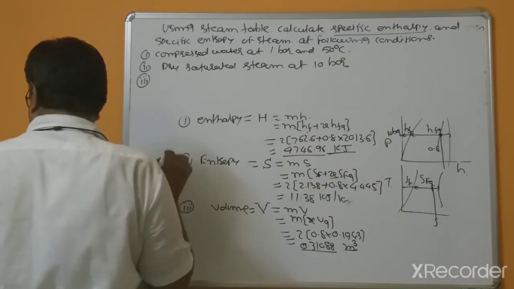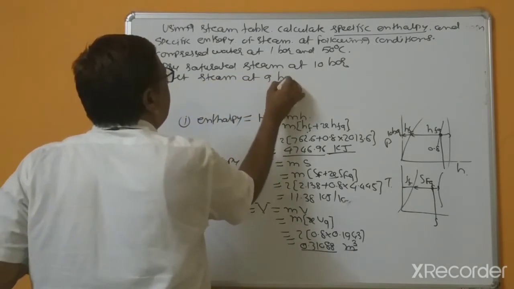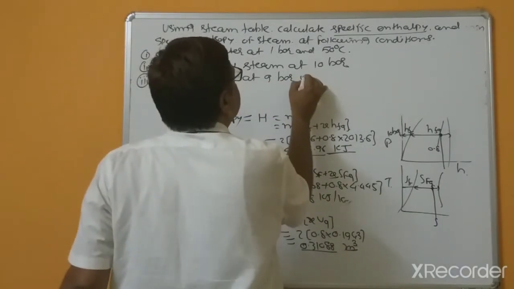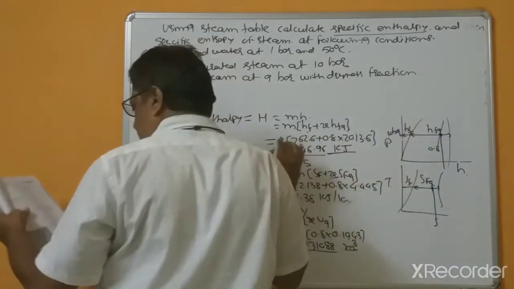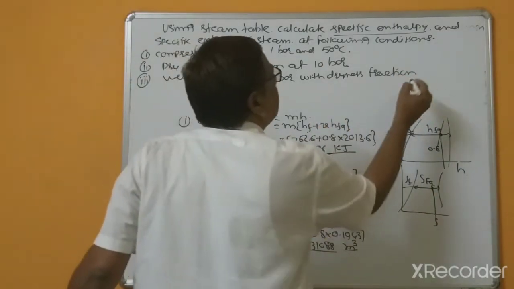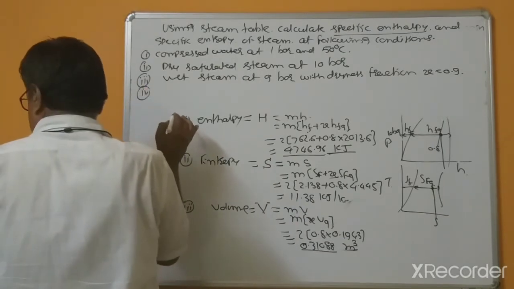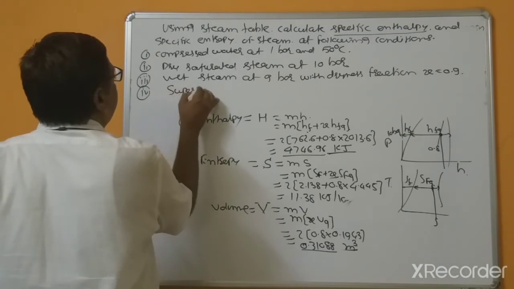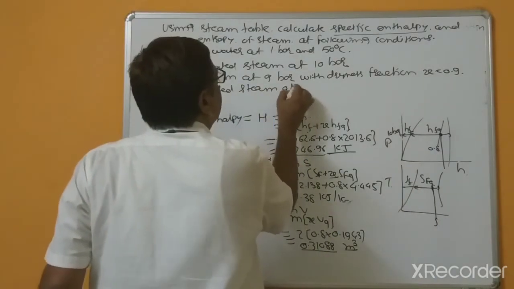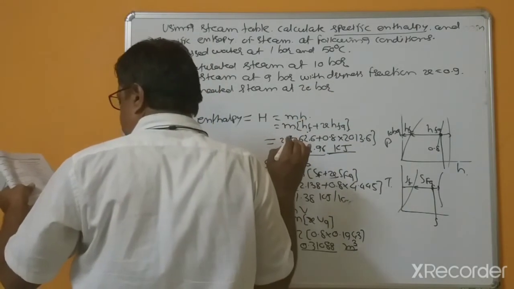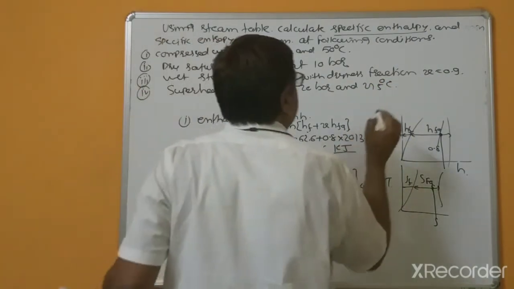Third bit, wet steam at 9 bar with dryness fraction x equal to 0.9, and fourth bit, superheated steam at 20 bar and 275 degree centigrade temperature.